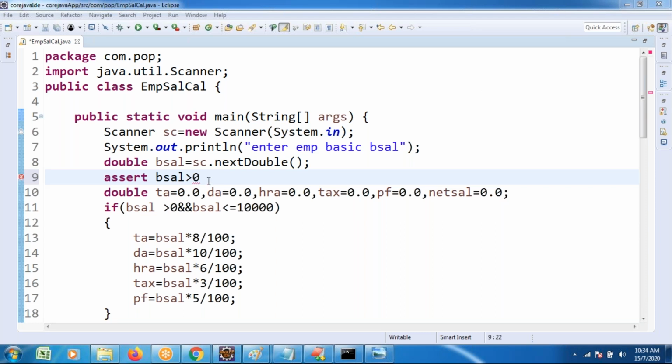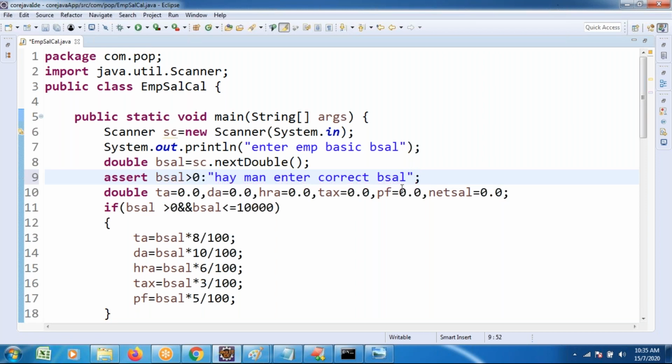Assert condition, one or more conditions also possible. Colon, false statement. I just want to give a message, hey man, my accountant has entered the wrong input. One message I want to give: hey man, enter the correct basic salary. One message I want to give.